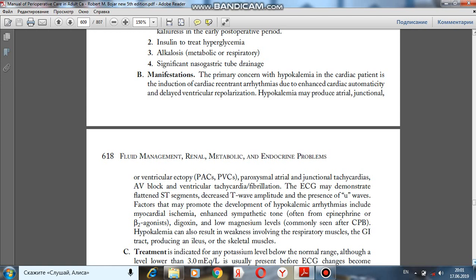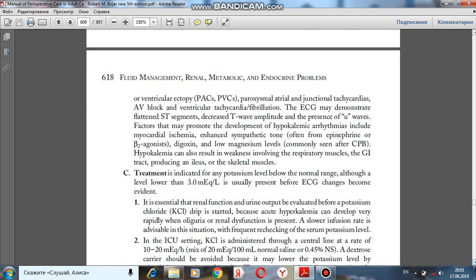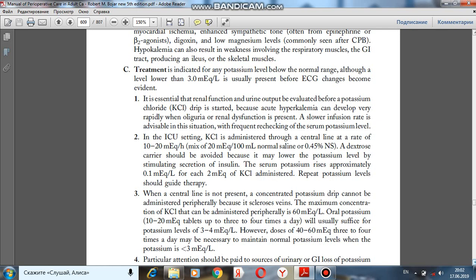Factors that may promote the development of hypokalemic arrhythmias include myocardial ischemia, enhanced sympathetic tone, often from epinephrine or beta-2 agonists, digoxin, and low magnesium levels commonly seen after cardiopulmonary bypass. Hypokalemia can also result in weakness involving the respiratory muscles, the gastrointestinal tract, producing an ileus, or the skeletal muscles.